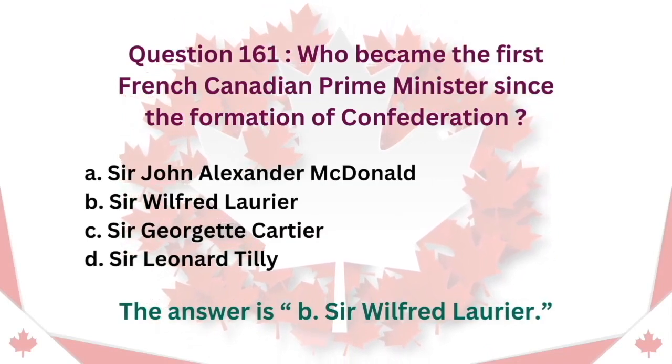Question 161. Who became the first French-Canadian Prime Minister since the formation of Confederation? A. Sir John Alexander Macdonald. B. Sir Wilfrid Laurier. C. Sir George-Étienne Cartier. D. Sir Leonard Tilley. The answer is B. Sir Wilfrid Laurier.